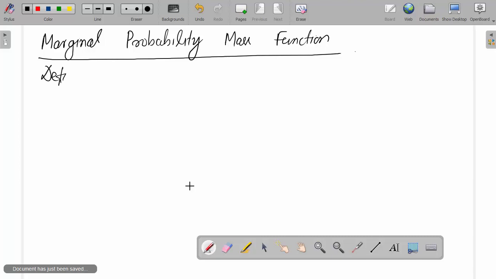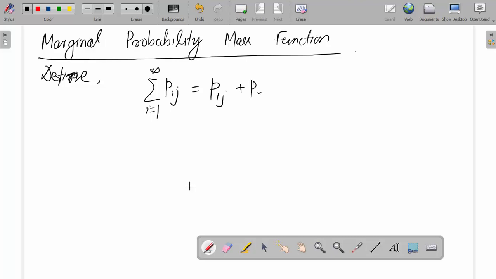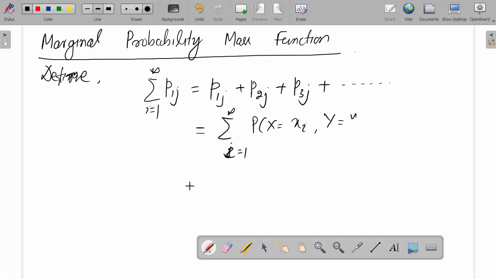We define the summation over i from 1 to infinity of Pij, that is equal to P1j plus P2j plus P3j and so on. This is equal to the summation over i from 1 to infinity of probability x equal to xi, y equal to yj.